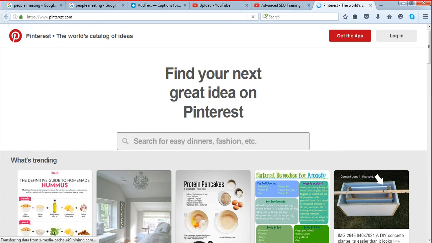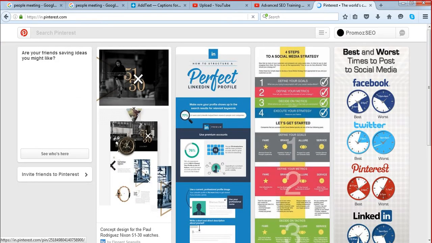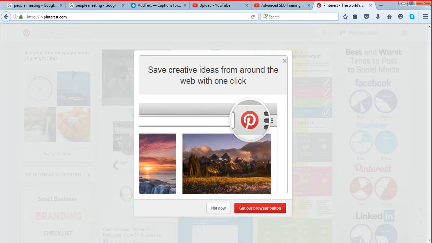You have to click here on login and log in with your user ID and password. You definitely have to create an account before you log in, so you can do that easily. Once you have an account, log in there, and this is how Pinterest looks. Once the website is loaded, you will have these two options. Click on the plus button. If you see this, you can click on not now, or you can get the browser button. You can put their browser button on your website, but that's actually not required here.